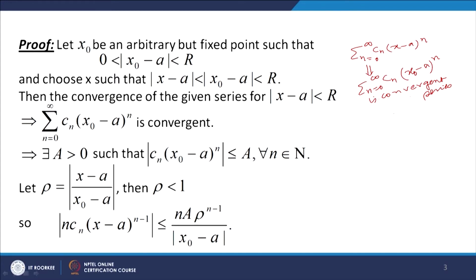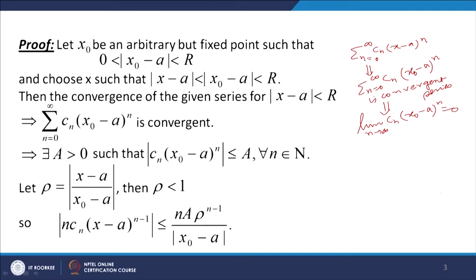Now since this series is convergent, we know that for an infinite series the convergence implies that the nth term of the series goes to 0. So this will imply that limit n tends to infinity Cn (x naught minus a) raised to the power n equal to 0. The nth term of the series goes to 0, that is the necessary condition for the convergence of an infinite series. Now let us look at this sequence Cn (x naught minus a) to the power n. The limit of this sequence as n goes to infinity is 0, which implies that the sequence is bounded.